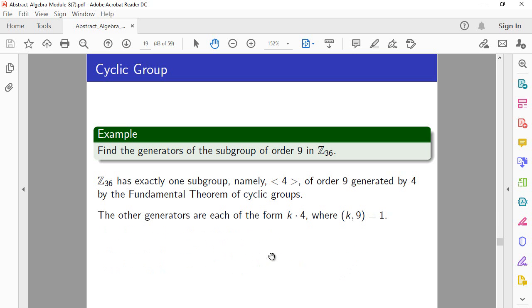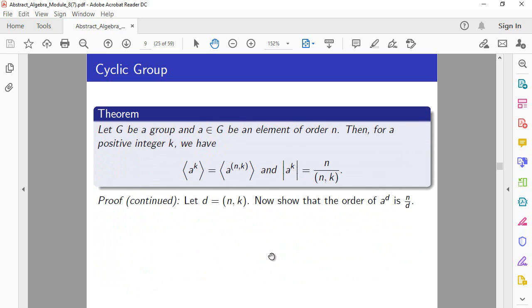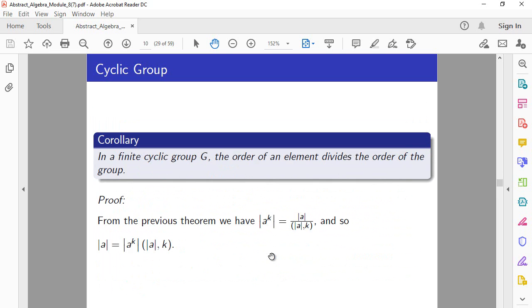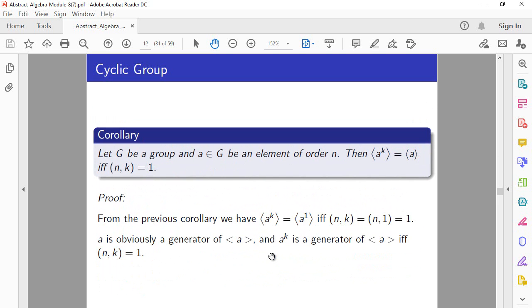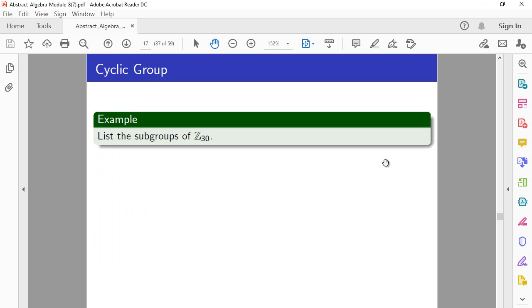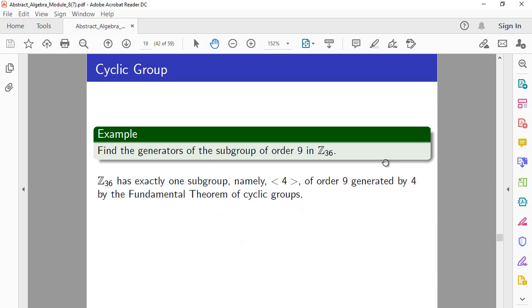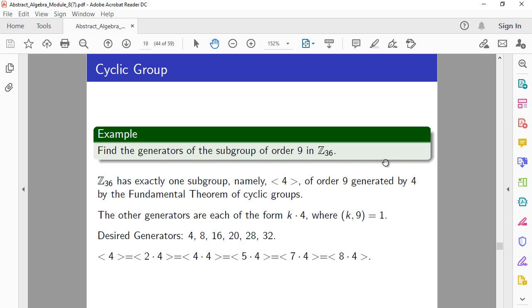Again, let me remind you which result I am using here: the subgroup generated by a to the k is the same as the subgroup generated by a if and only if k is relatively prime to the order of a. And think about using this in the additive notation. Then we would be applying it in this way.